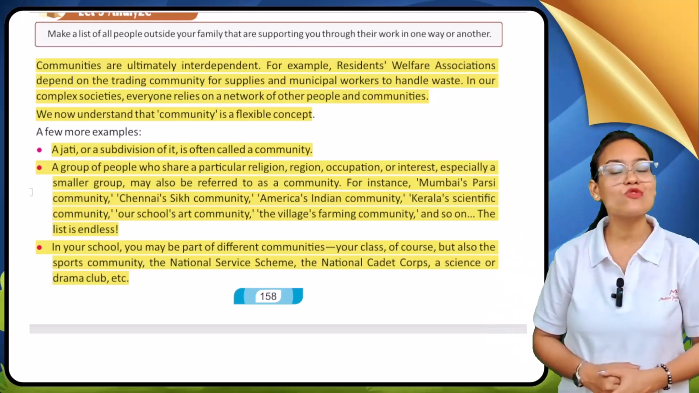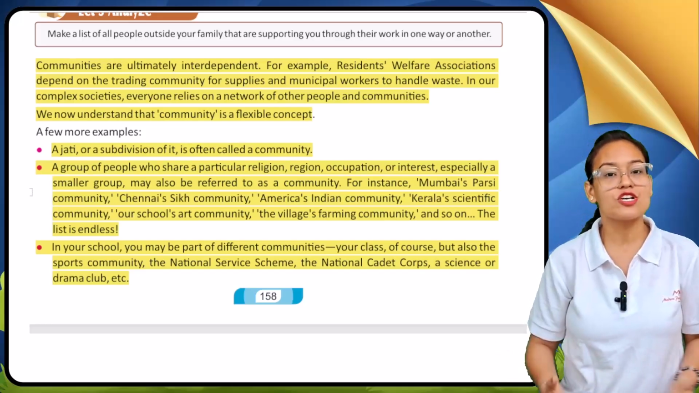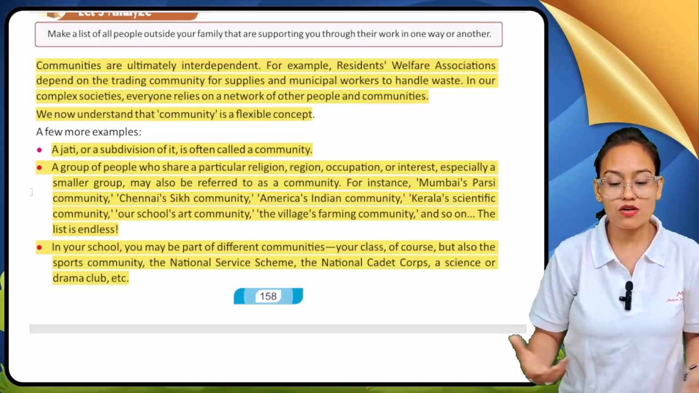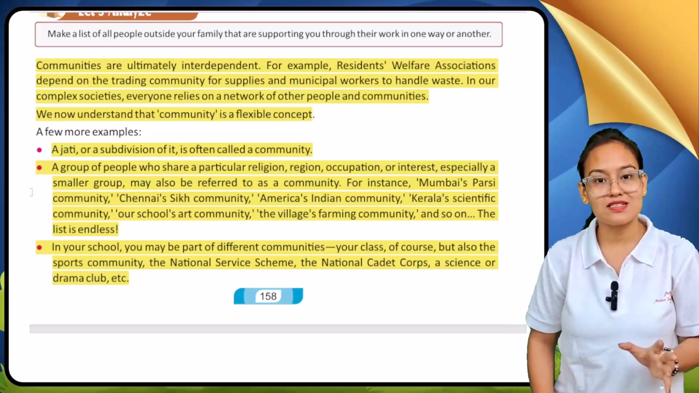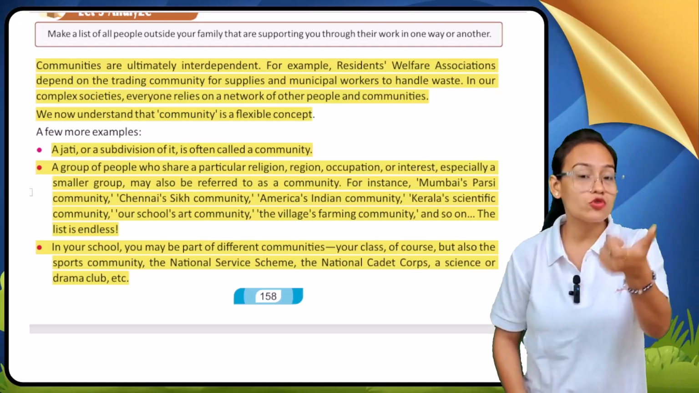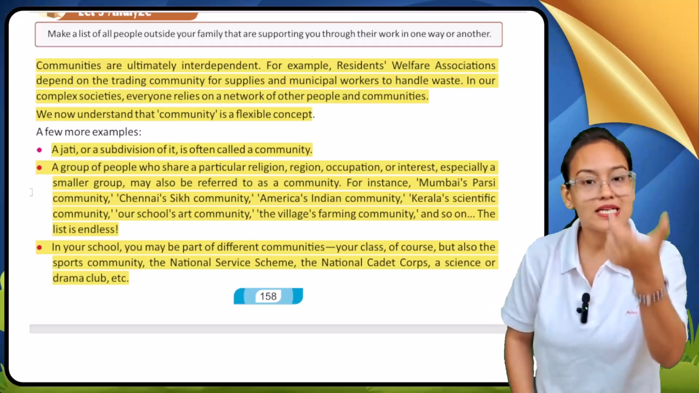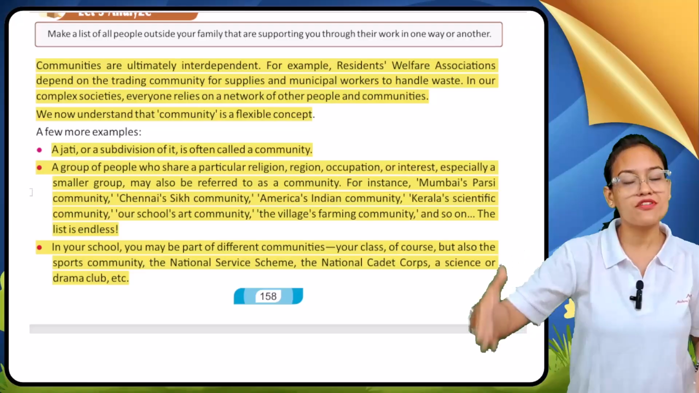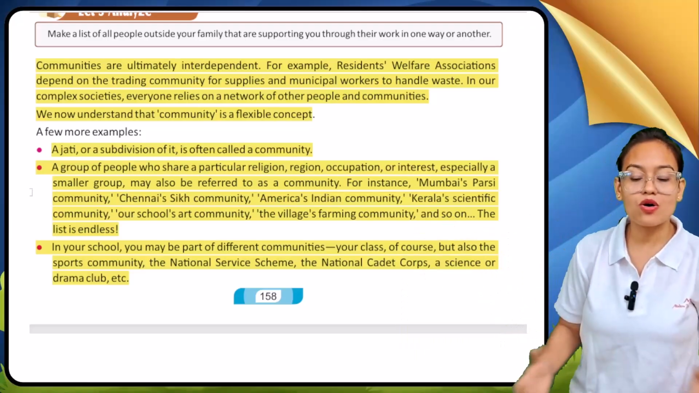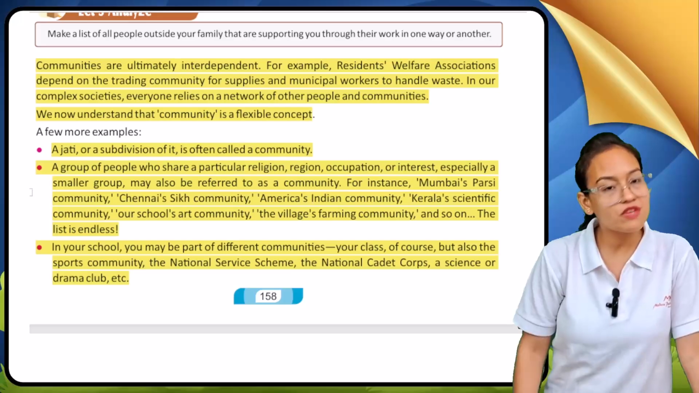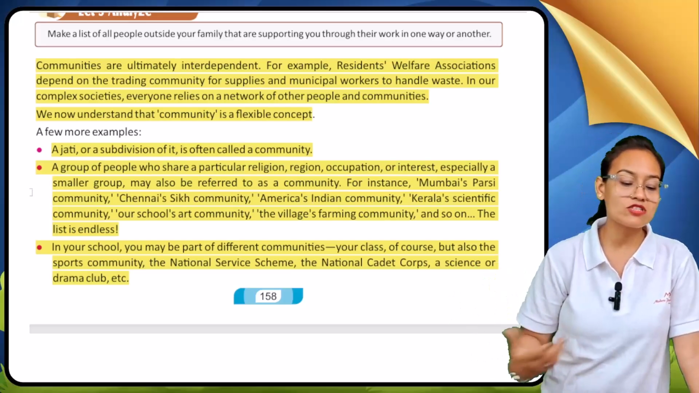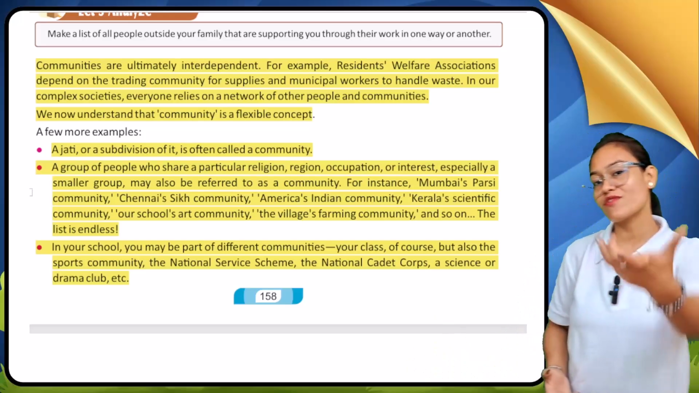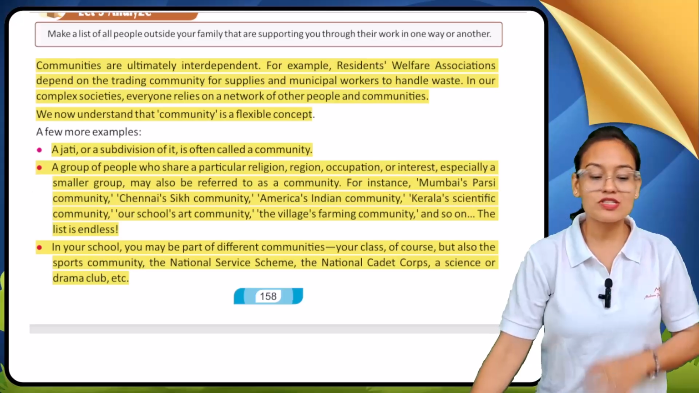Even in your school, my dear students, you are also a part of communities, like your class. You belong to sixth class, so you belong to the community of class 6. Of course, you also belong to different communities based on courses, but also the sports community, the National Service Scheme, the National Cadet Corps, or the science or drama club, etc. So in this way, my dear student, you can see that community also prevails in your school. So this is all about this chapter.